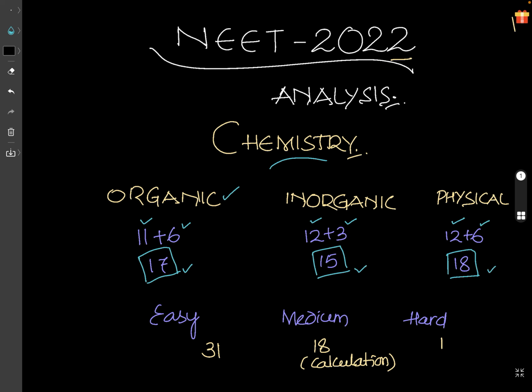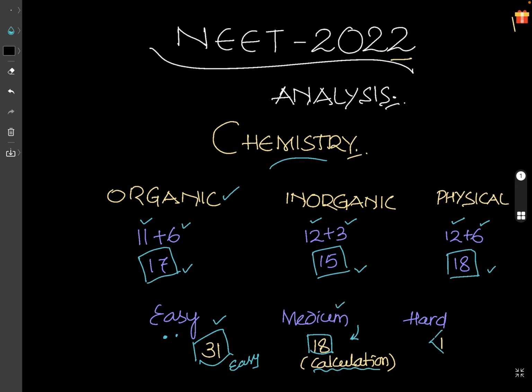Of these, 31 questions are very easy. There is no need to use a pen or put anything on paper; directly you can answer. 18 questions I felt were medium. Medium, in my view, means they will take around 20 to 30 seconds. These are not direct, see the options and put the answer, but maybe some calculation is required. So I took them under the category of medium.